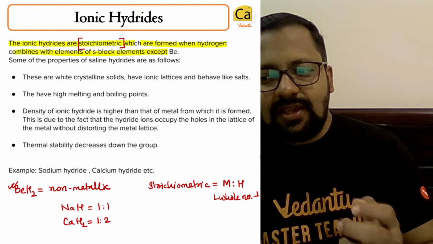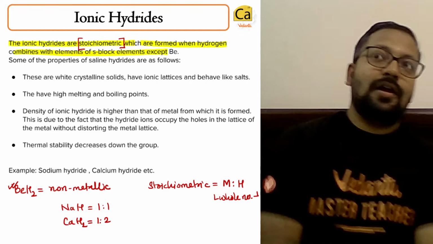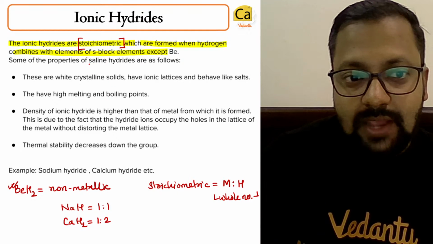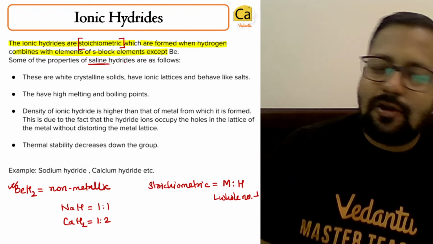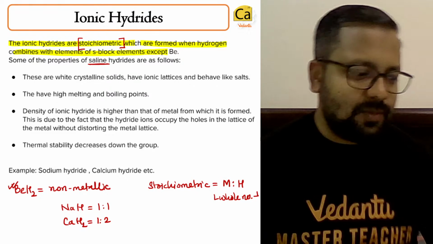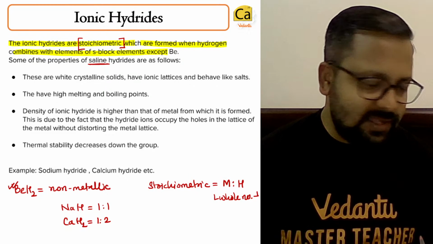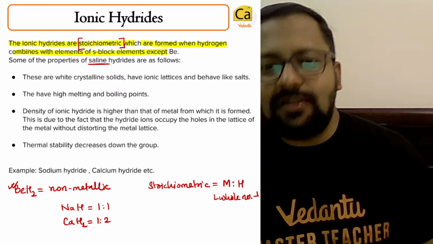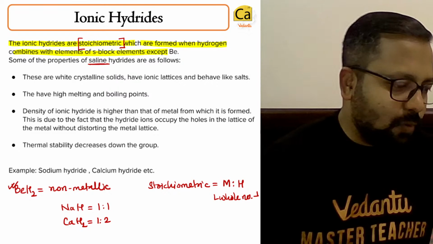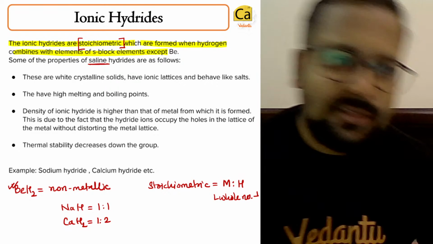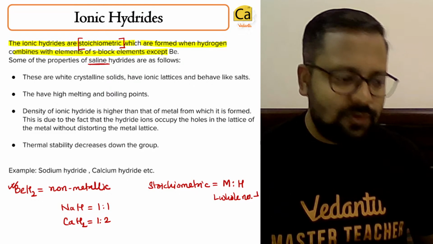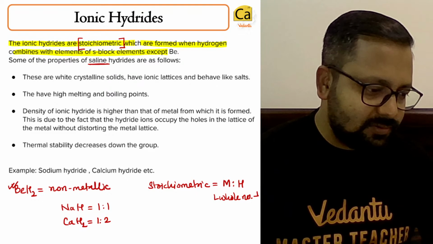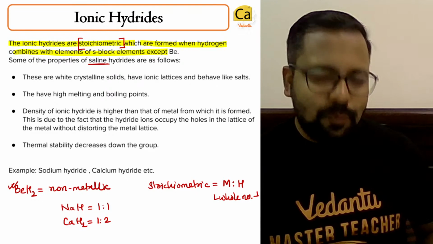There's another important piece of information. Why are they known as saline? What is the most abundant saline thing which you can find on Earth? There are no numericals as such.